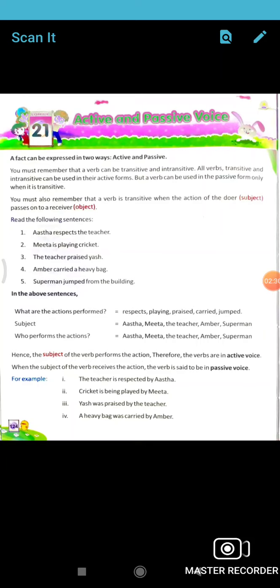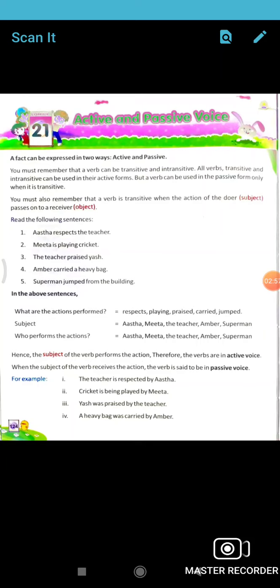Always the verb's third form, whether positive, negative, or interrogative. So what will be the teacher? Is the teacher singular or plural? Singular. The teacher is respect, now the third form of the verb, respected. By whom? Before the new object, what will be added? By. By Astha. So the teacher is respected by Astha, like this.